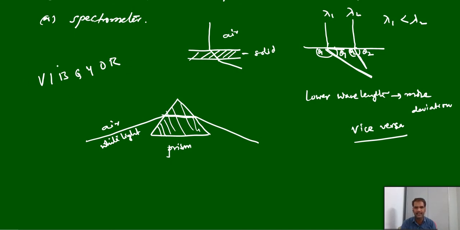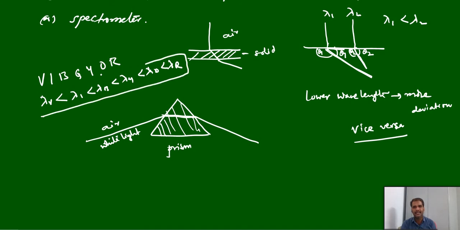In the electromagnetic spectrum we have discussed that violet has less wavelength. Assume lambda violet is less than lambda indigo, wavelength of blue, then wavelength of yellow, wavelength of orange, and wavelength of red. So red color has more wavelength, nothing but less energy, and violet has less wavelength, meaning more energy. We know that the one with the lesser wavelength can deviate more.